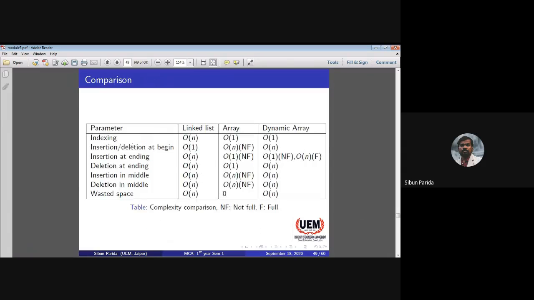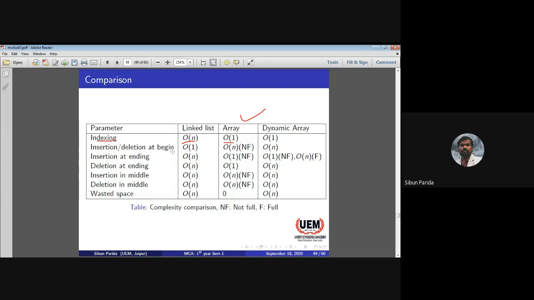Now these are some comparisons: linked list versus array versus dynamic array. Indexing, in a linked list it is order of n, in an array it is order of 1. So here array wins. For indexing, array wins. This is constant time. This is order of n time.